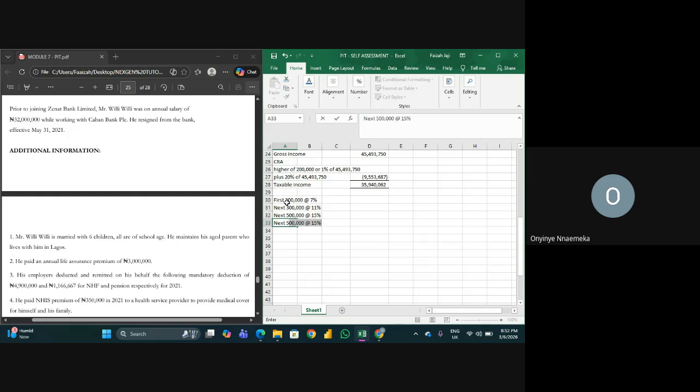Next 500 at 19%. Next 1,600 at 21%. Balance, which you have to calculate.